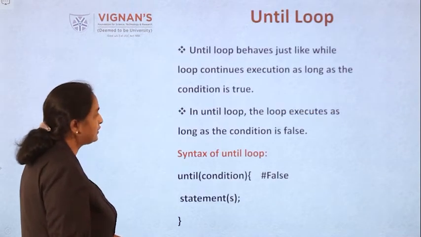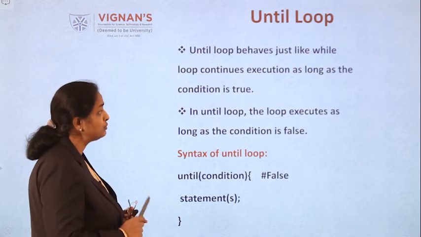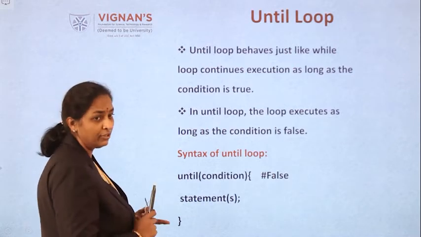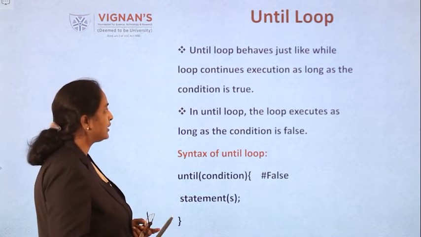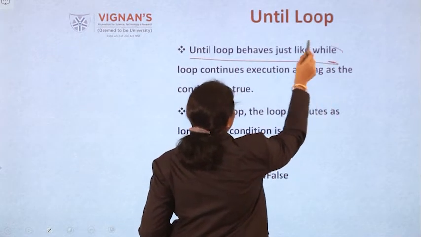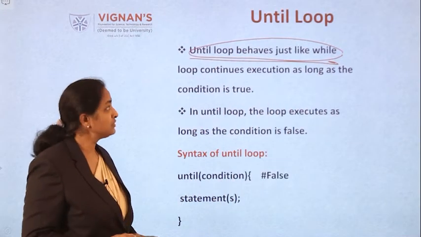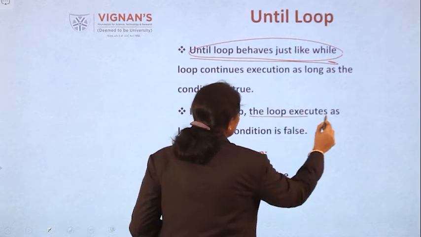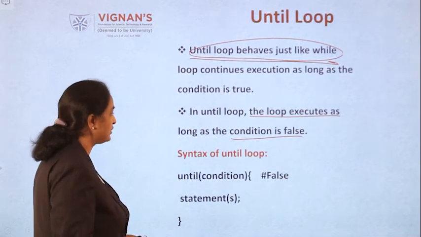Now we will see the until loop. So far we discussed the while loop, for each loop, and the do while loop. Now we are coming to the until loop. Already I mentioned the until loop behaves just like a while loop. First point you have to remember this. Only thing is it will execute the loop when the condition is false. When the condition is false only it will execute.